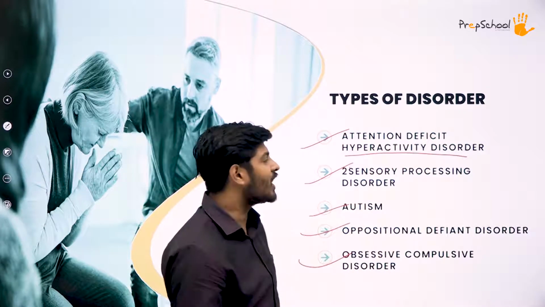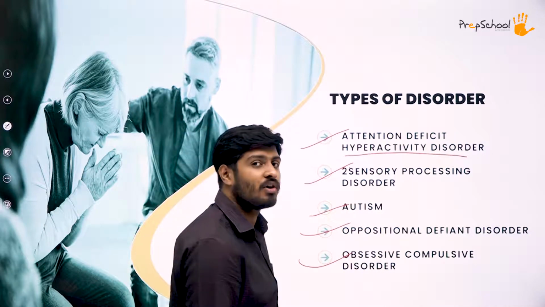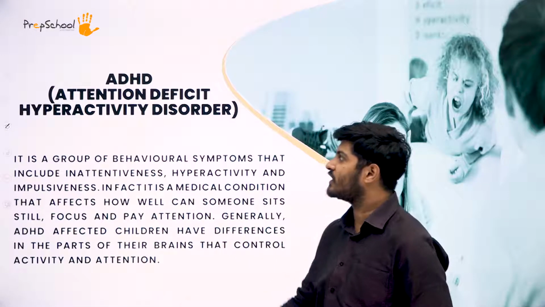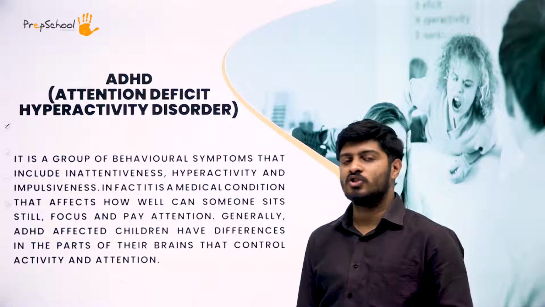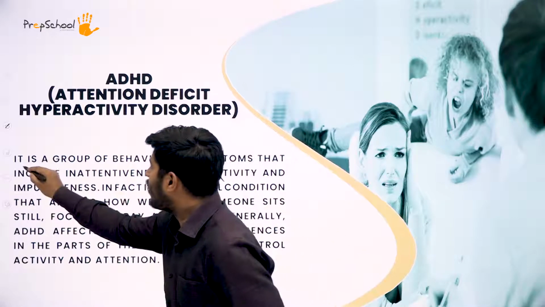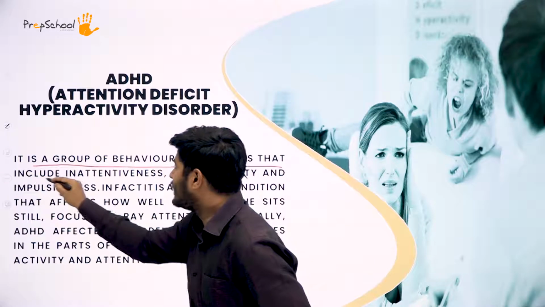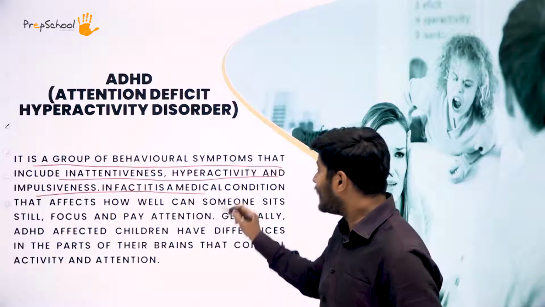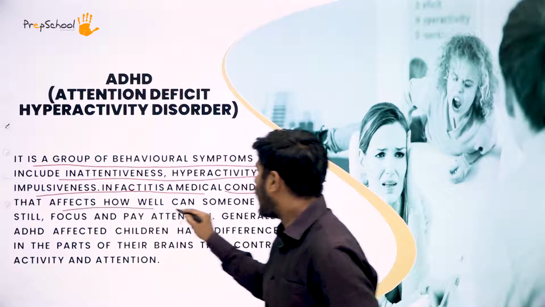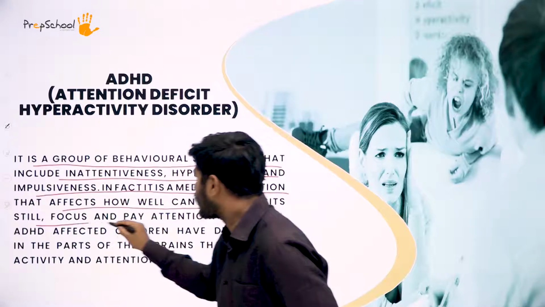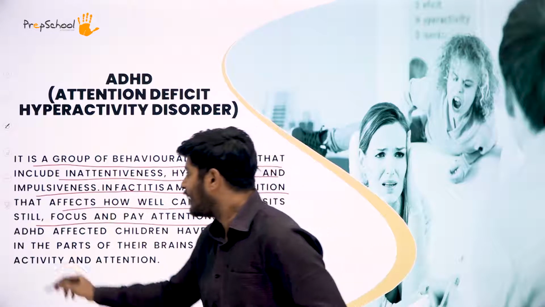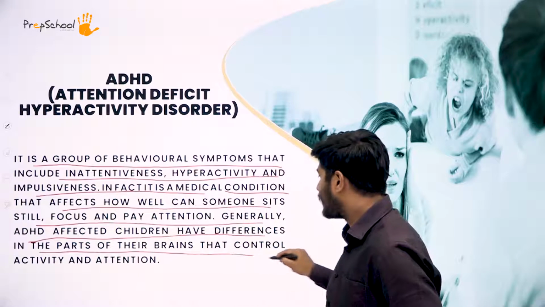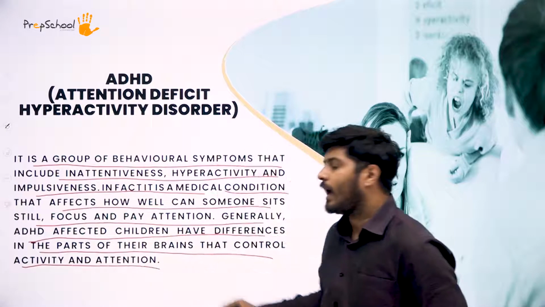Having said that, let's start off with our first topic, the first disorder in the list, that is ADHD, otherwise called attention deficit hyperactivity disorder. So what exactly is it? It is a group of behavior symptoms that include inattentiveness, hyperactivity and impulsiveness. In fact, it is a medical condition that affects how well someone can sit still, focus and pay attention. Generally, children affected by ADHD have differences in the parts of their brains that control activity and attention.